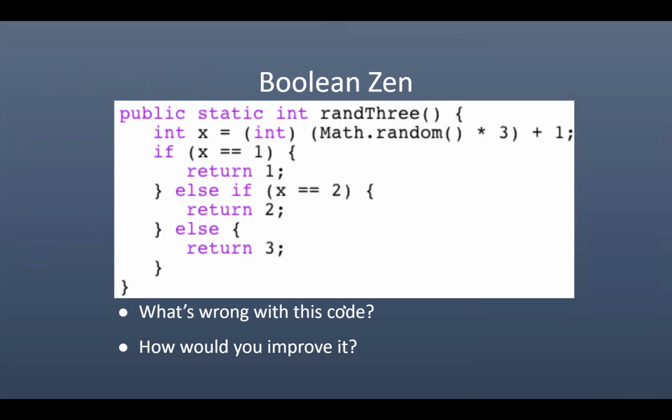I want you to take a look at this code. This is a method that is supposed to generate a random number, either 1, 2, or 3, and then it returns that value. I want you to take a look at this and tell me what you think is wrong and how you would improve it. Go ahead and pause the video if you would like a little more time.